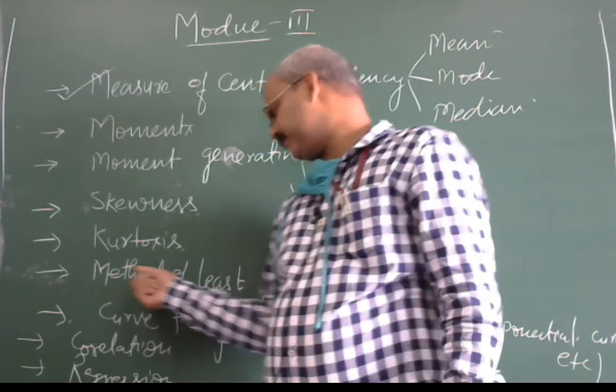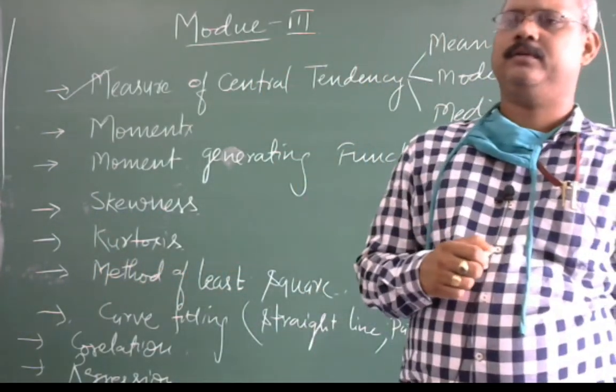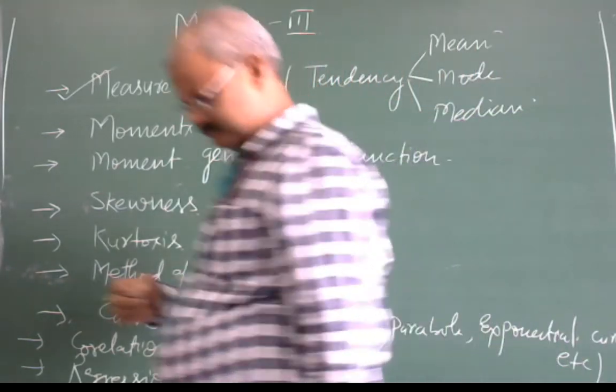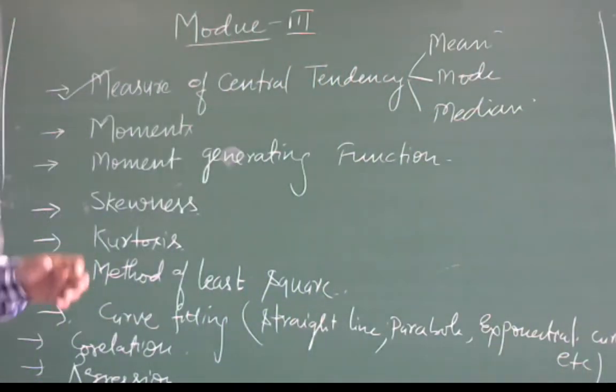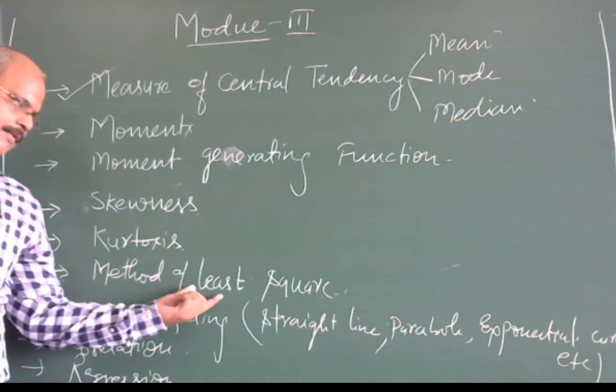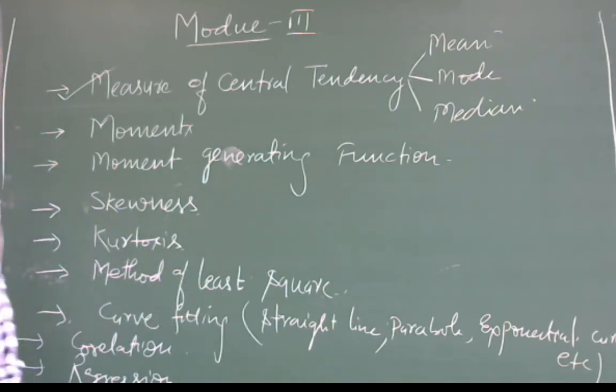Next one will be method of least square. One method in which the error should be least.